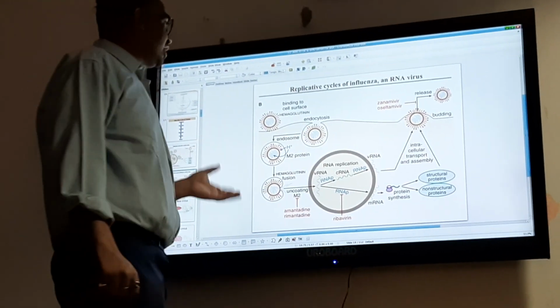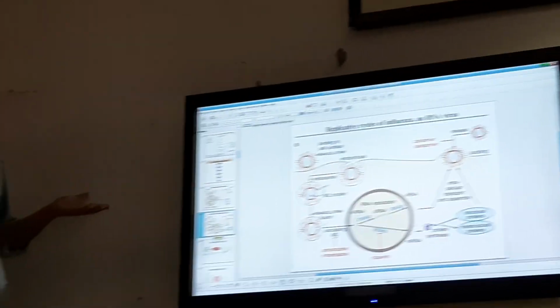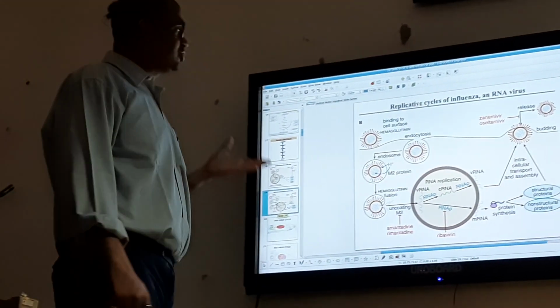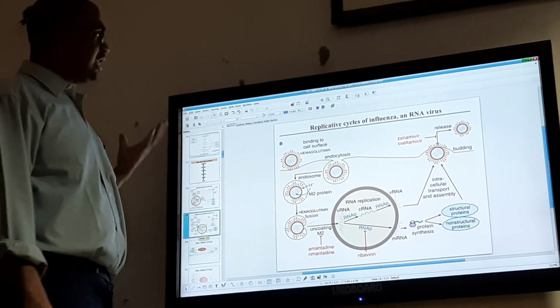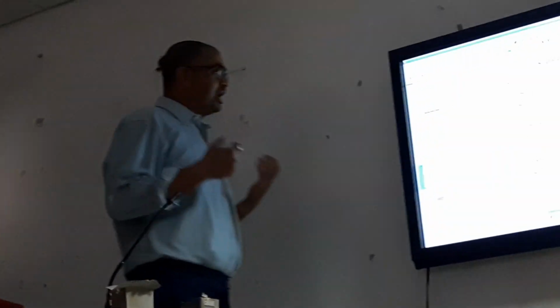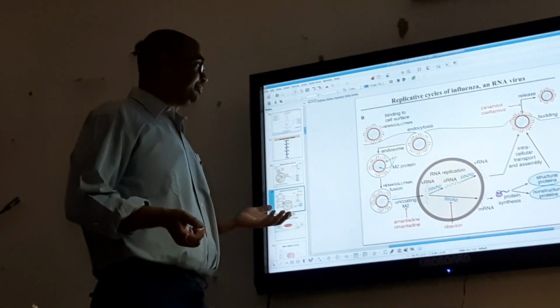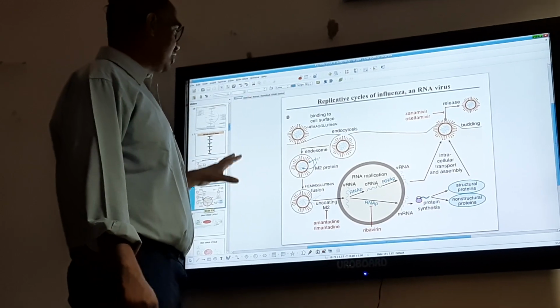Coming to the replicative cycle of influenza, an RNA virus. Coronavirus is also a type of influenza virus. It is having all SARI. What is SARI? Severe acute respiratory infection: cough, dry cough, breathlessness, fever. Structure, this is the H1N1 influenza virus.